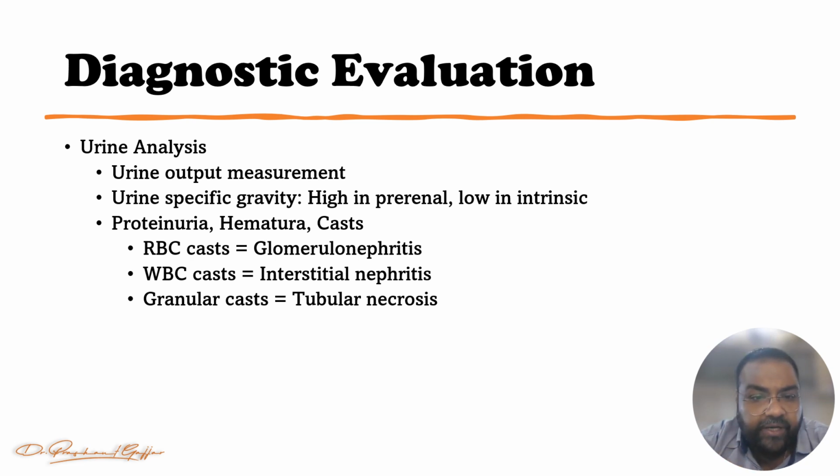If there is proteinuria, hematuria and casts: when you find RBC casts, think about glomerulonephritis. If there are WBC casts, think about interstitial nephritis. And if there are granular casts, think about acute tubular necrosis. So these are the diagnostic evaluations for the blood as well as the urine. Now we move further into the diagnostic evaluation or investigation, right?